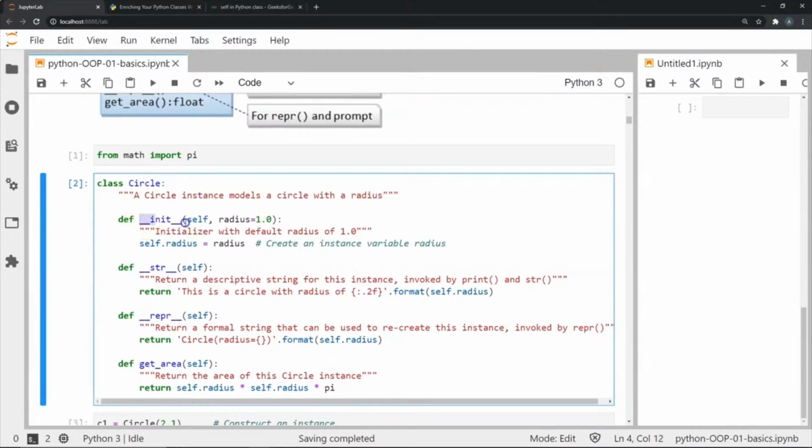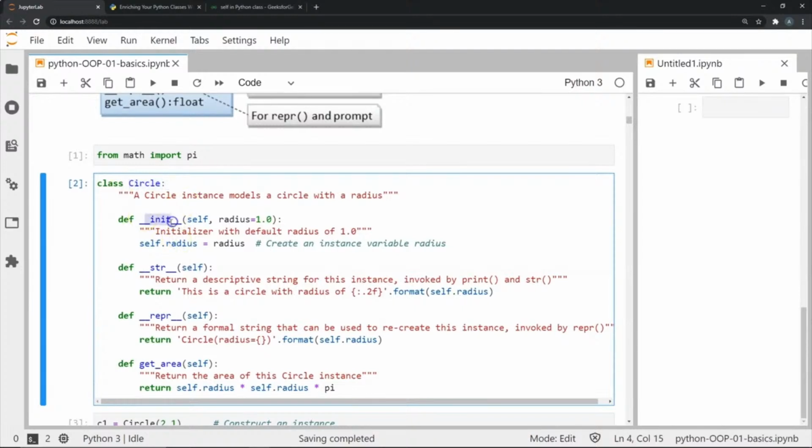So we have three dunder methods over here, and we have one user-defined method that we will get to. The first method that you see here is the init method, or the initialization method, and this is invoked or called whenever we create an instance of this class Circle.